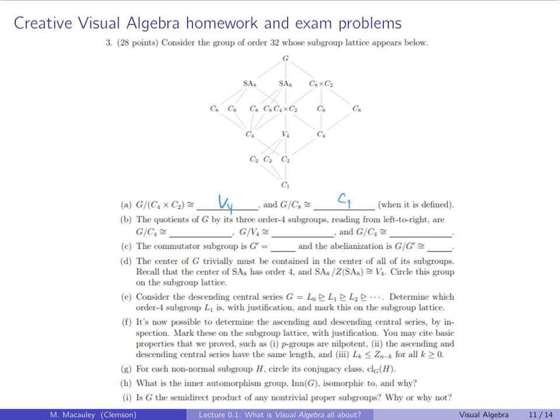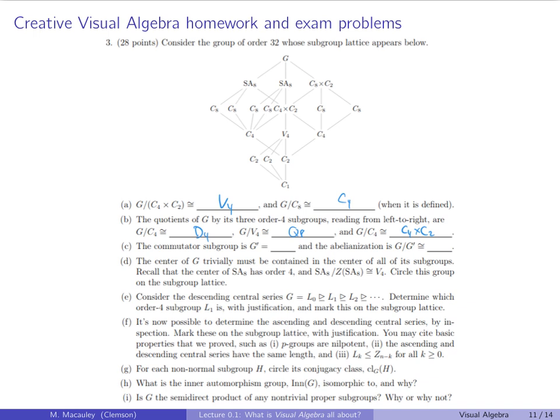The quotients of G by its 3 order 4 subgroups, reading from left to right: G mod C4, I recognize that as D4. G mod V4, that's the kite shape, is the quaternion group Q8. And G mod C4 over here, that is C4 cross C2.